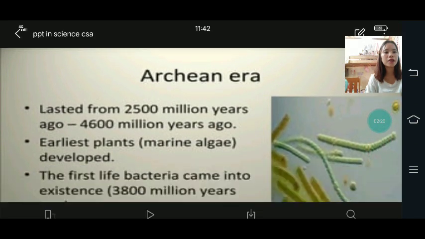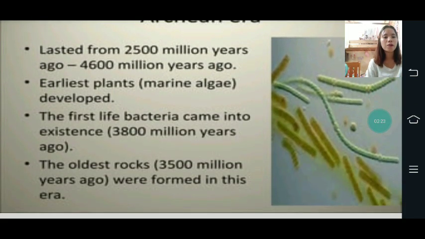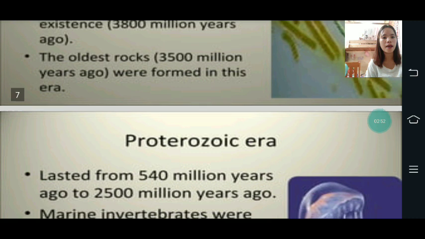Then the Archean era lasts from 2,500 million years ago to 4,600 million years ago. The earliest plants, marine algae, developed. The first life, bacteria, came into existence 3,800 million years ago. Then the oldest rocks, 3,500 million years old, were formed in this era.